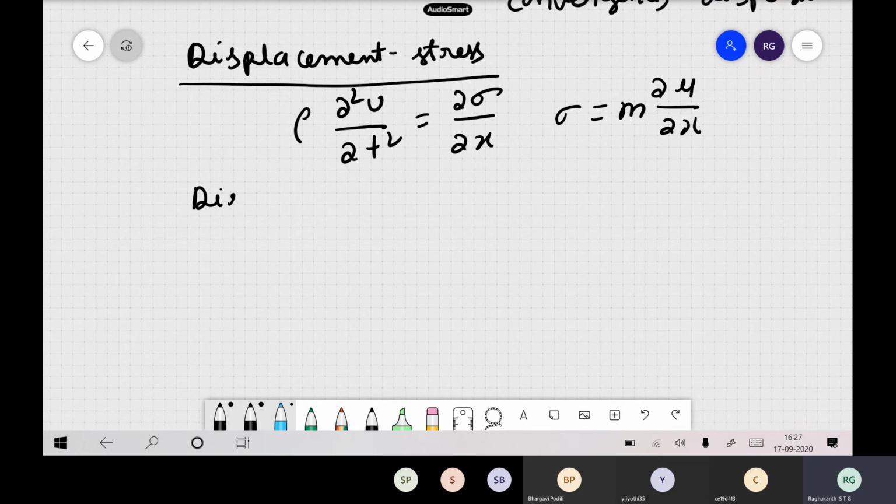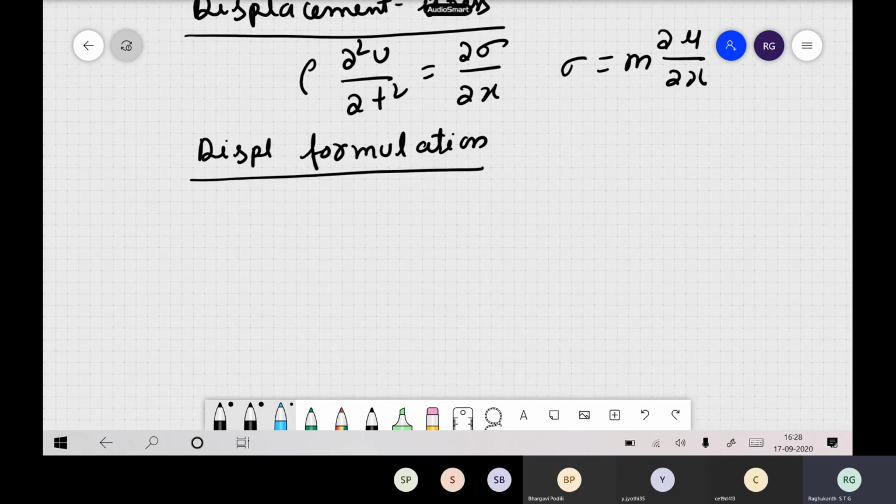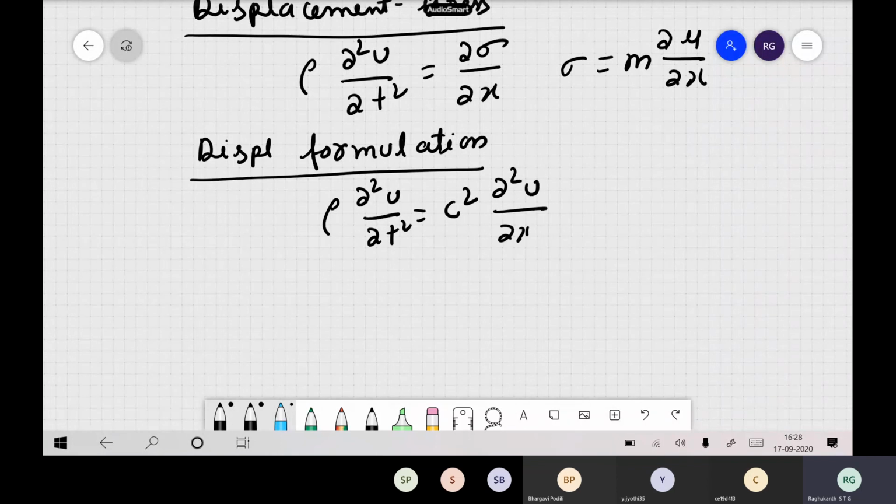Then you have the displacement formulation also, where everything is written in terms of displacement itself. But long back we have seen it is a second order equation: dou square u by dou t square is equal to c square, dou square u by dou x square kind of a thing.